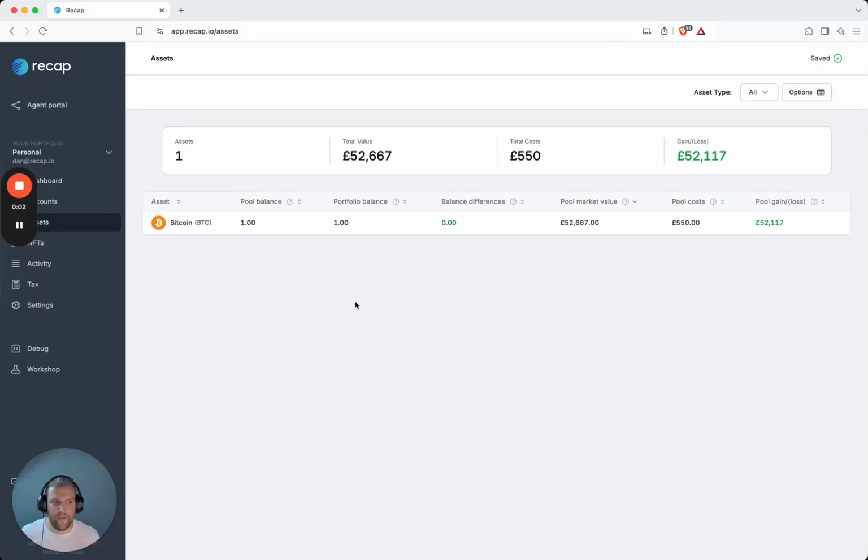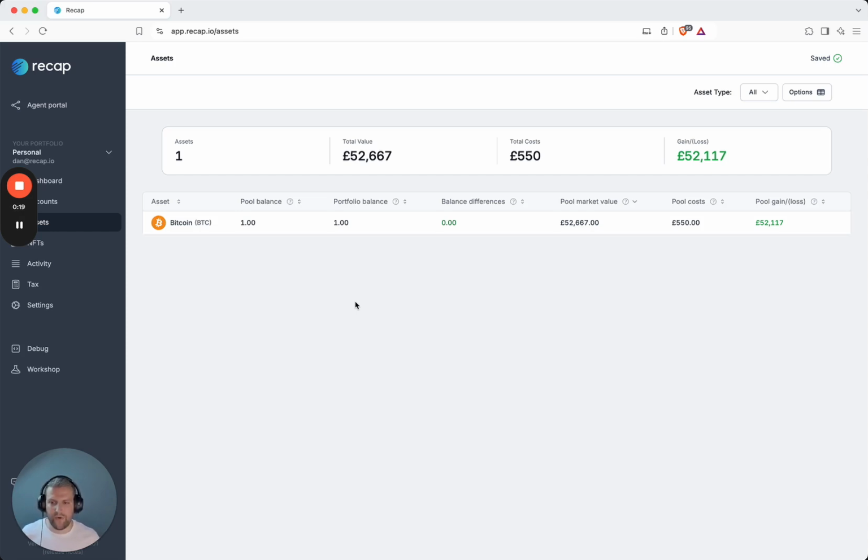Hey everyone, the 30th of October is approaching very quickly, and if you didn't know already, it's going to be UK Budget Day. The media are reporting that there is going to be a capital gains tax rise, and you might be asking yourself the question of how do I stay ahead?